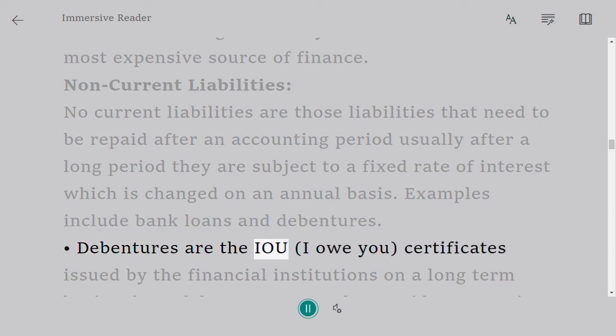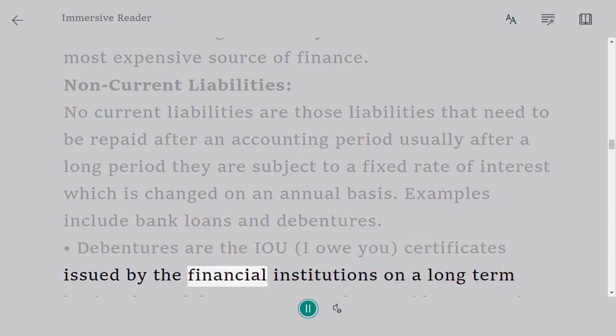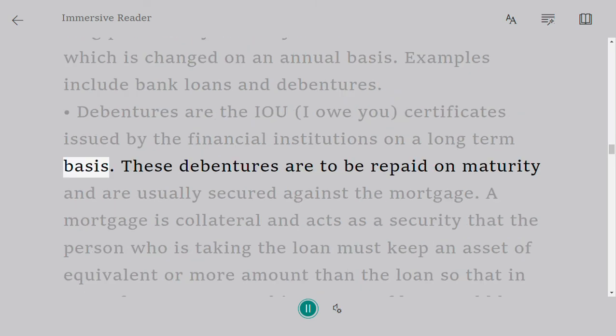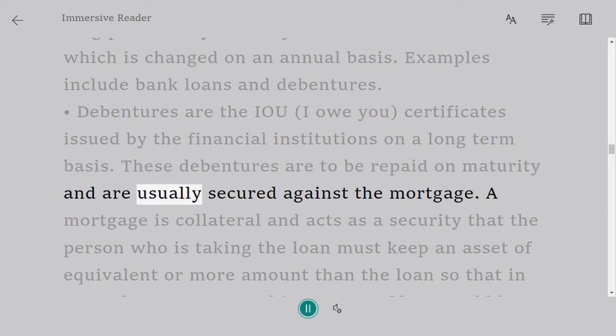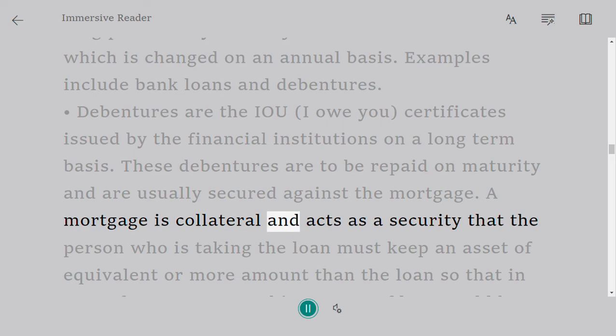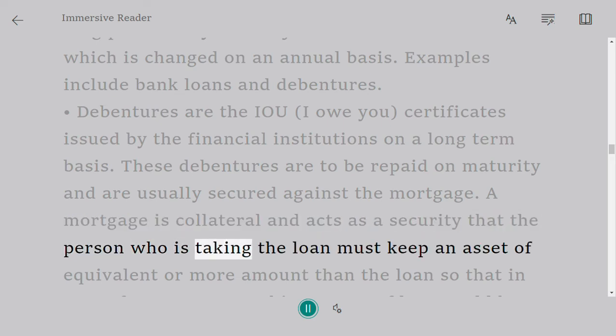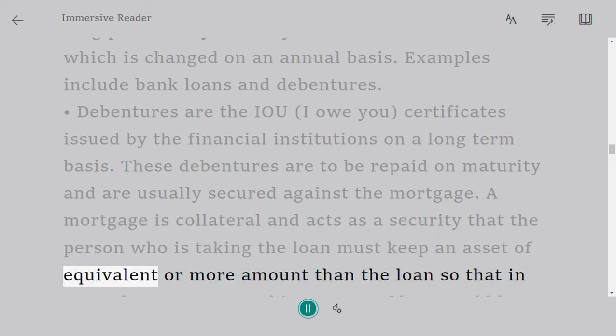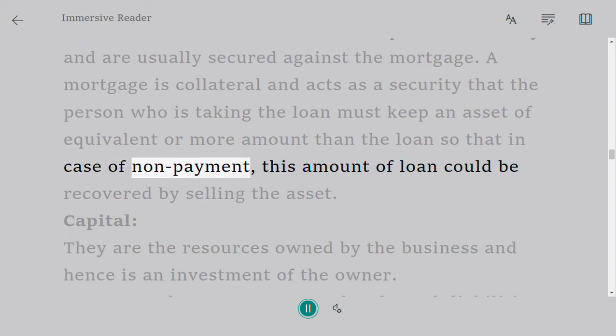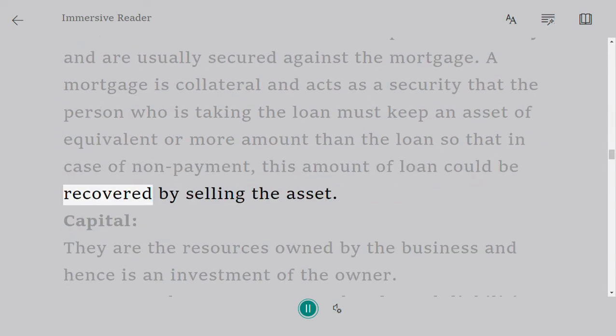Debentures are the IOU certificates issued by the financial institutions on a long-term basis. These debentures are to be repaid on maturity and are usually secured against the mortgage. A mortgage is collateral and acts as a security that the person who is taking the loan must keep an asset of equivalent or more amount than the loan, so that in case of non-payment, this amount of loan could be recovered by selling the asset.